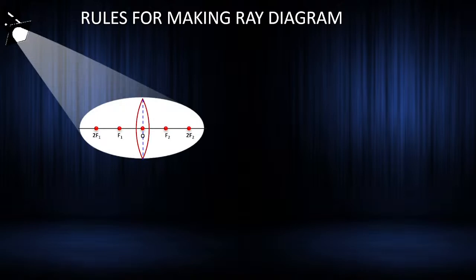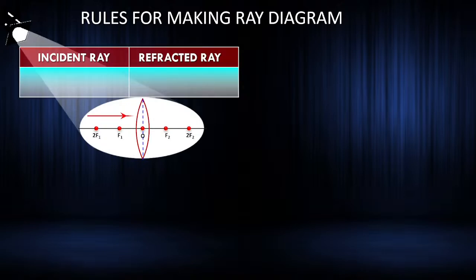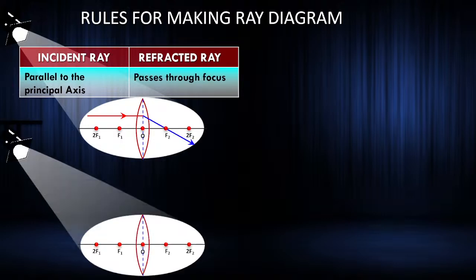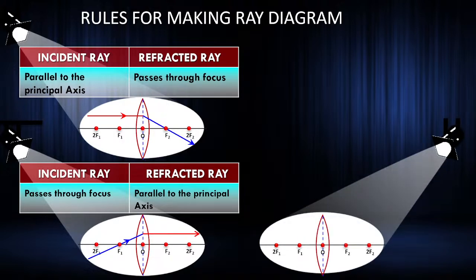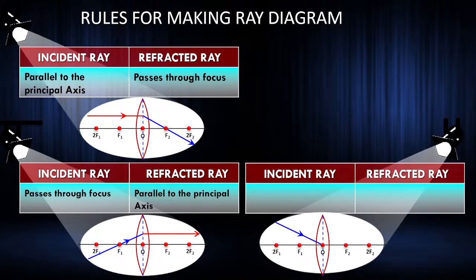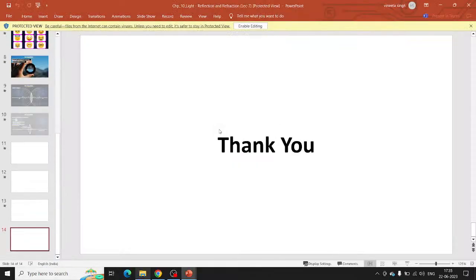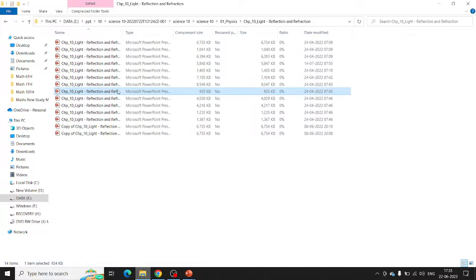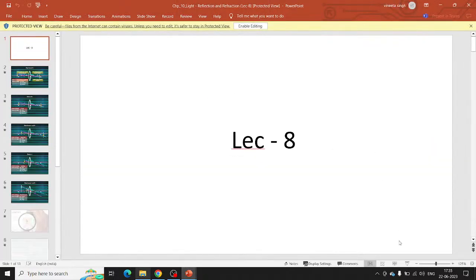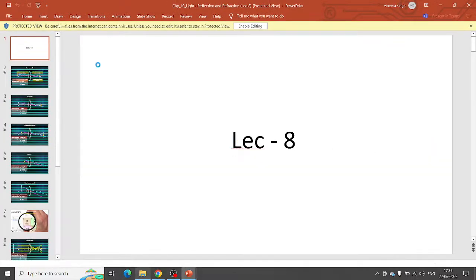Now let us try to understand. So this is how the diagram looks every time. Incident ray parallel to the axis, passing through the focus. Second, the incident ray passing through F1, refracted parallel to the principal axis. Third, it is passing through the optic center. It goes in the same direction. Do you all understand? Okay, so this is one observation. Next, now we have to draw ray diagrams here.